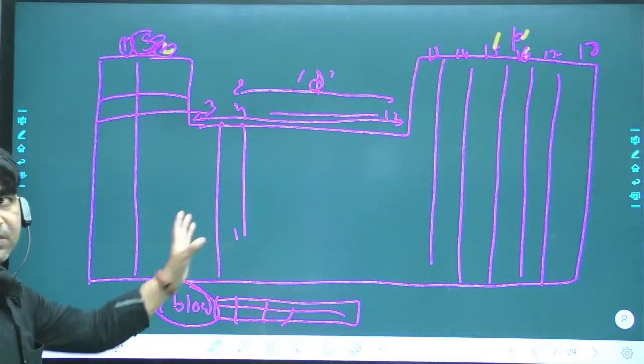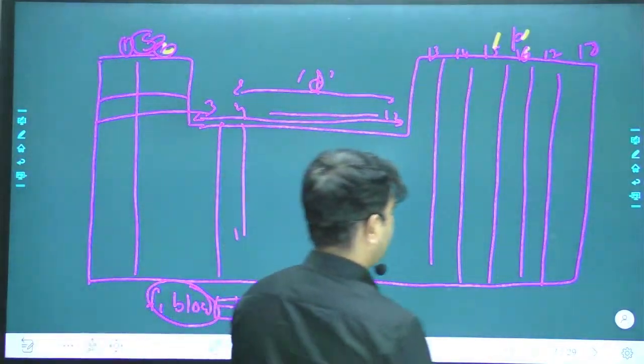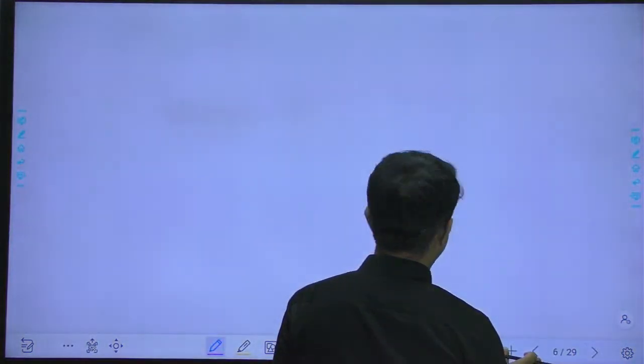Because we are talking about group third and fourth, in that question it was asked what is the property of elements of group third and fourth.